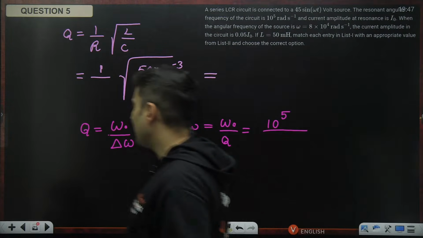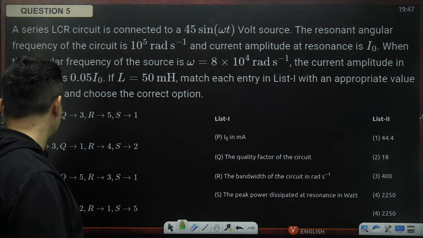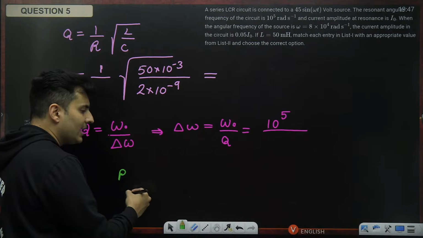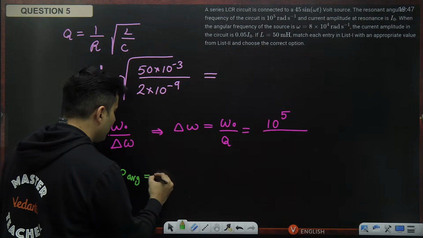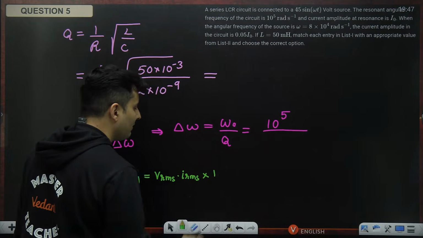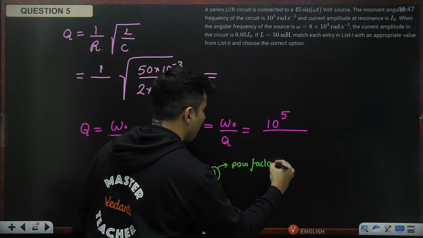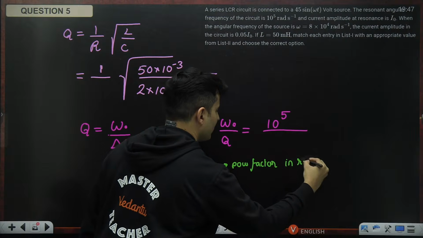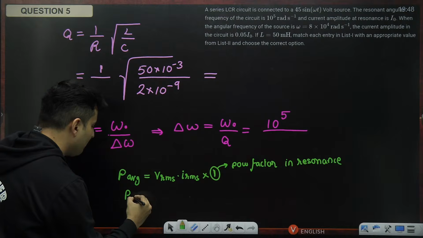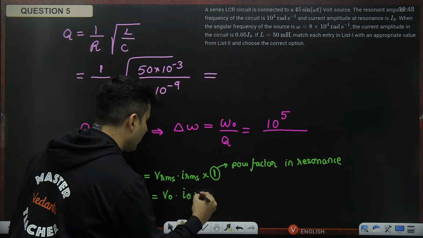Last thing remaining is the peak power in resonance. Now, a lot of students will make a mistake in this. Average power will be Vrms into Irms into cos of phi. Power factor in resonance is obviously 1. That is obvious. This is average power. But the peak power will not be RMS. It will be V naught into I naught into 1.